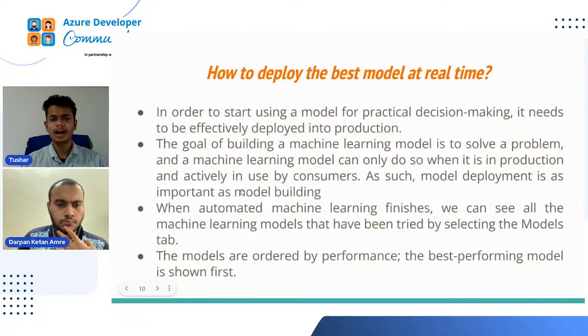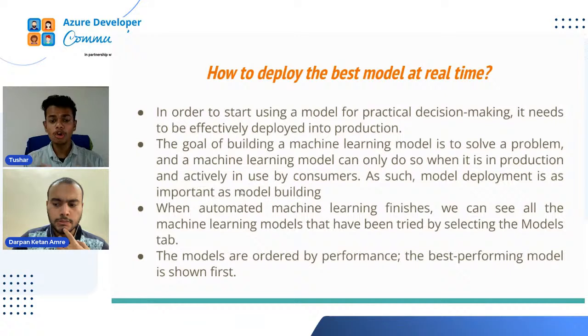So the next thing is how to deploy the best model in real time. In order to start using a model for practical decision making, it needs to be effectively deployed into production. When we are building models, we build different kinds of models, but from all those models we have to choose the best model, which is giving an actual prediction value near